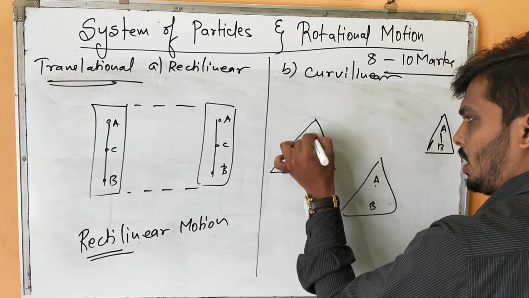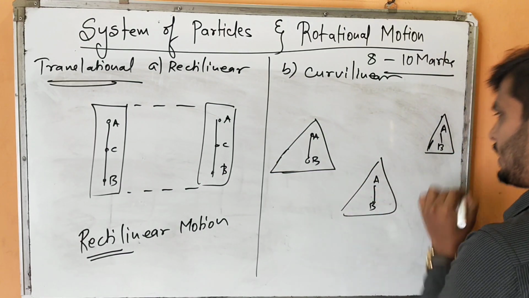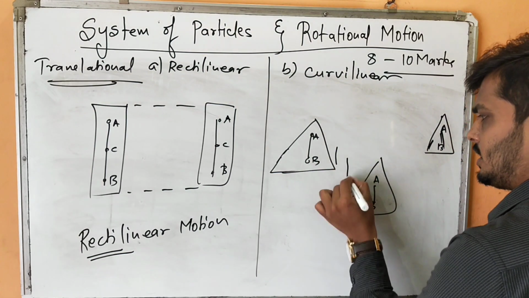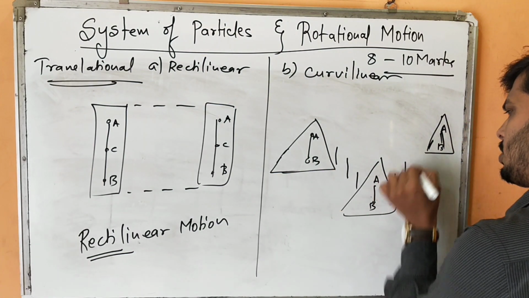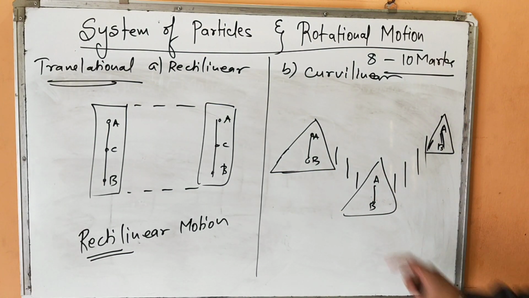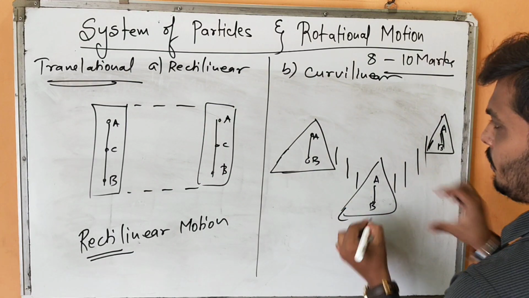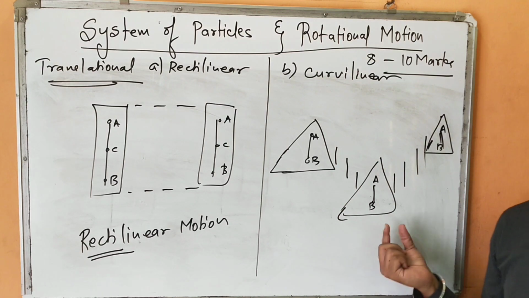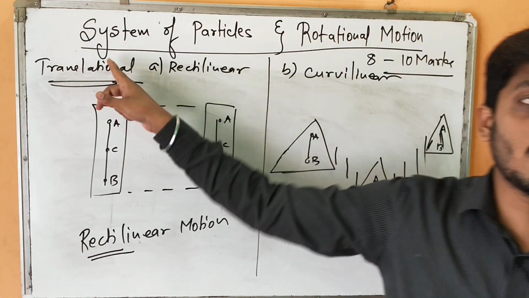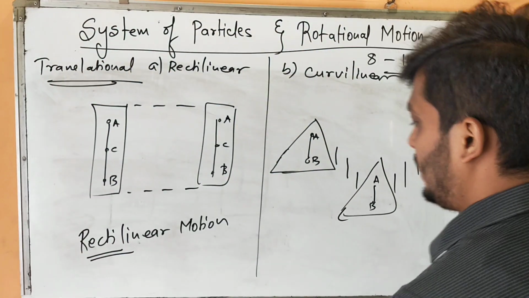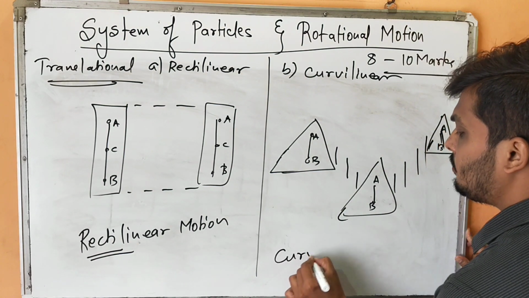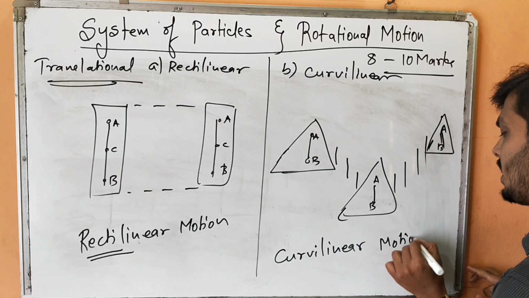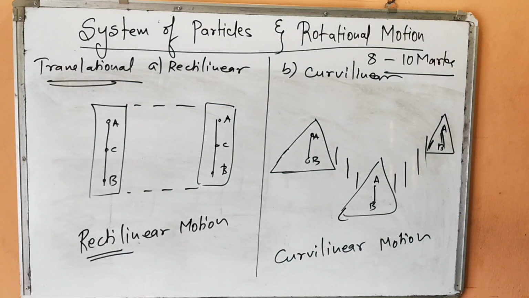Now see here, if I draw a parallel line here, and maybe a parallel line. When the body was somewhere here, here is a parallel line, and the body is traveling again in a straight line. If during the motion it is not following a straight path, but the lines are still parallel to each other, then definitely it is also one kind of translational motion, but it is categorized as curvilinear motion, because it is taking a curve.